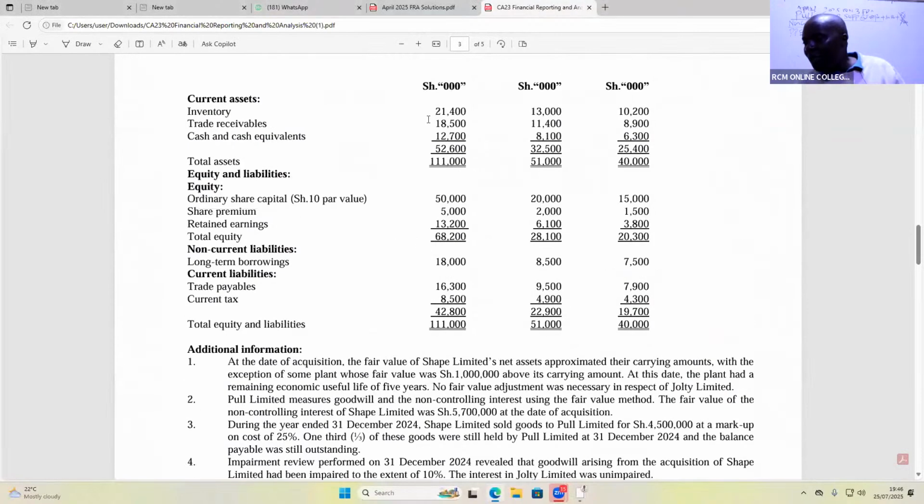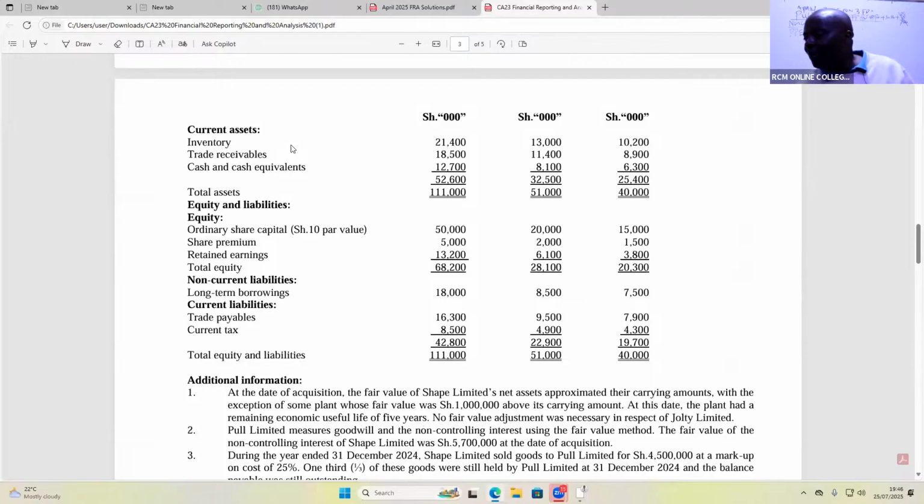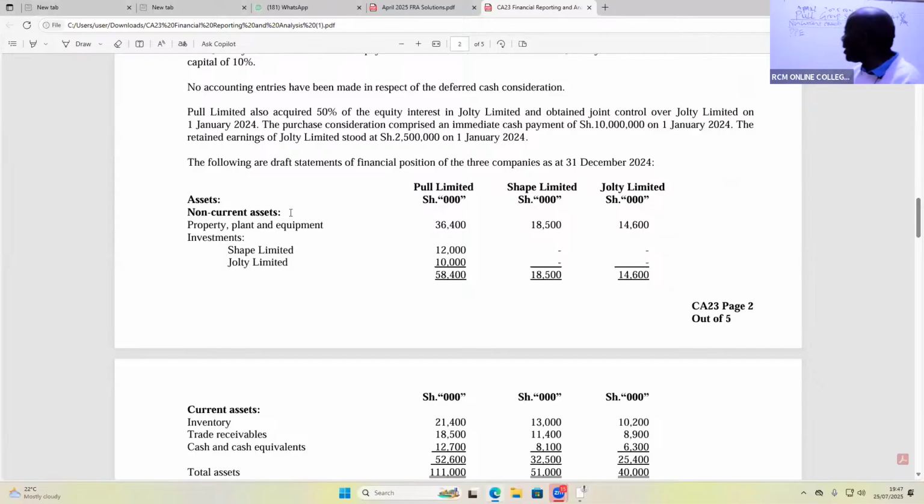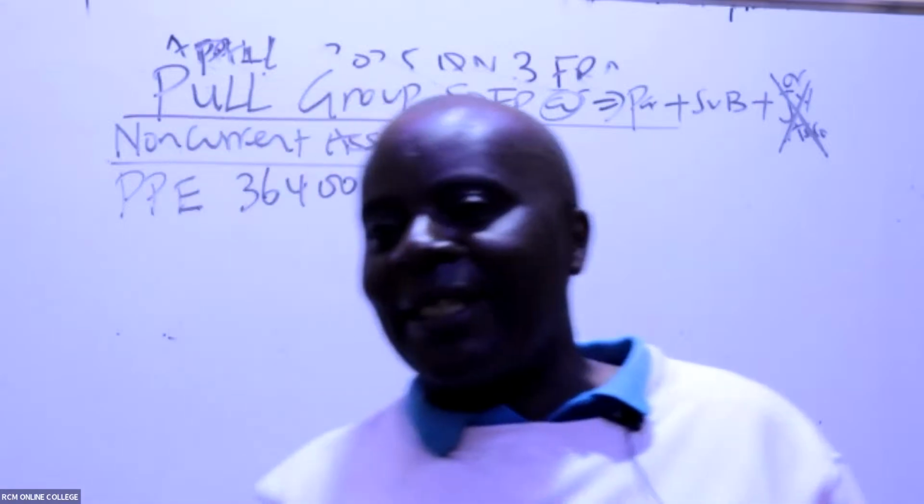Great. So come here, ladies and gentlemen. Now we are consolidating. If it's PPE, you are taking the parent, which is pool, 36,400. So you say PPE is 36,400 plus, in this case, ladies and gentlemen, shape. Shape is 18,500. Shape is the subsidiary. You can't say plus Jollity figure. Jollity figure is not a cousin. 18,500.